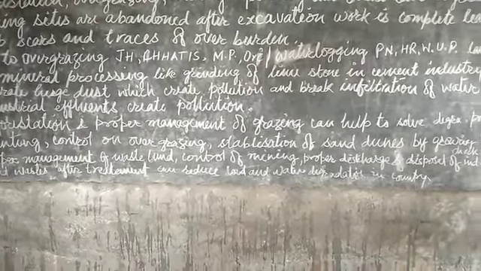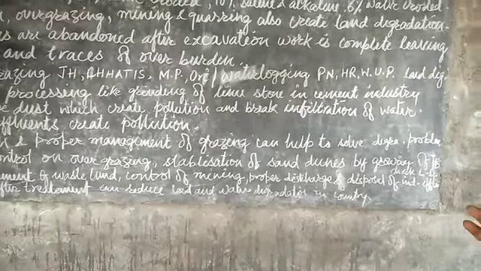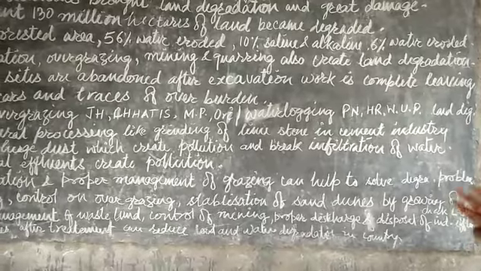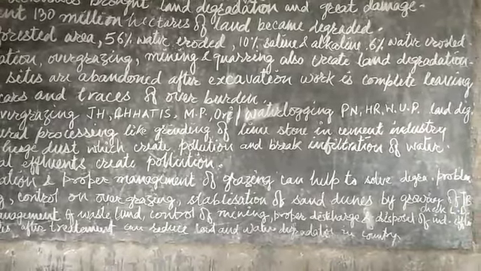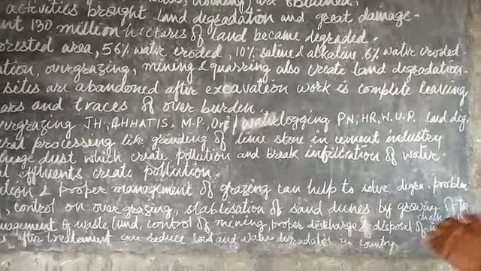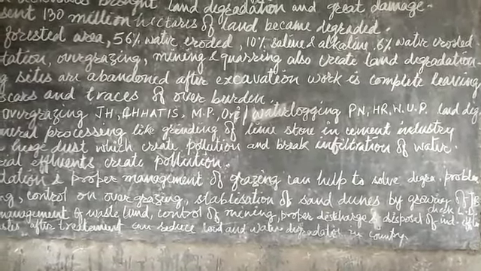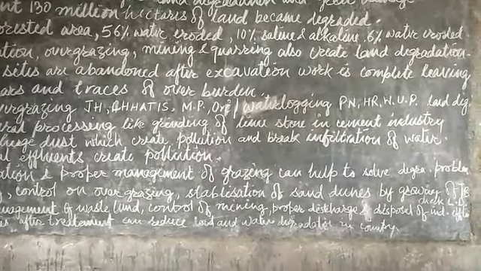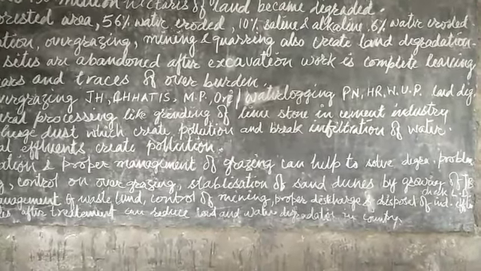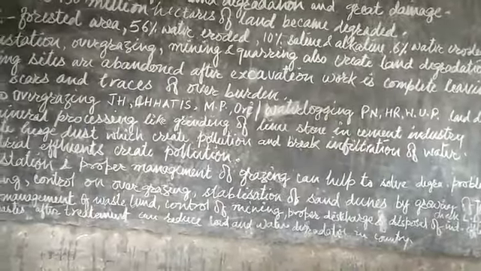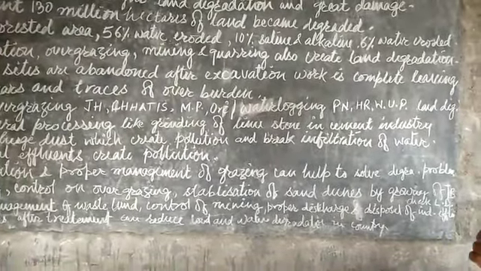Three or four stages of treatment are very necessary. If we do this, it provides very favorable conditions for conservation against land degradation and water degradation in the country.